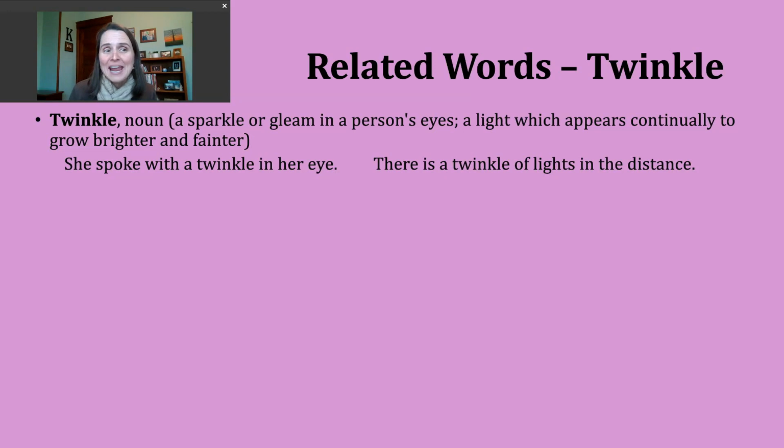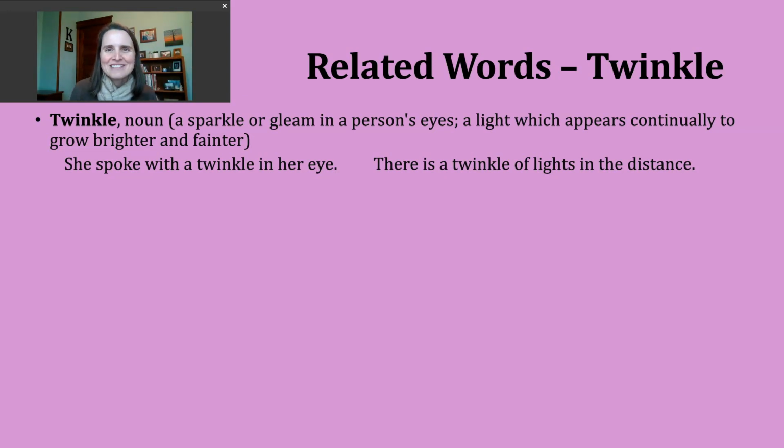A second way the noun twinkle gets used can refer to a light that appears to be brighter than faint. And faint here means less powerful, less strong, right? So it's kind of going in and out. An example of this might be, there's a twinkle of lights in the distance, right? So something you see shining strongly, then a little bit softer.